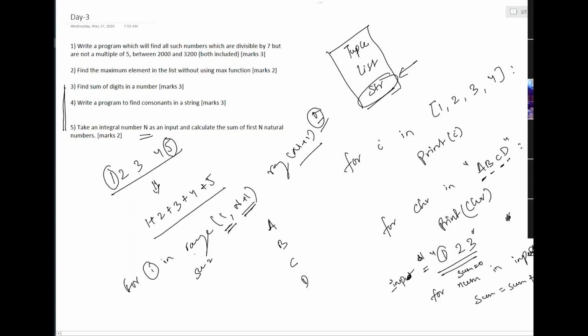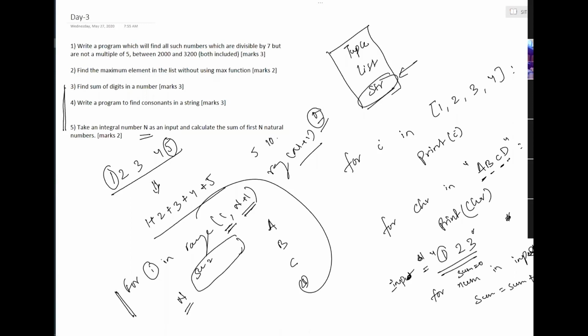You might have done this solution. Now, in this solution, what is happening? I am going in a loop, and this operation I'm performing n times, correct? So if my number is 5, I will do that addition 5 times. If my number is 10, I will do that 10 times. If my number is 1000, I will do that 1000 times. If my number is 1 million, I will do that 1 million times.